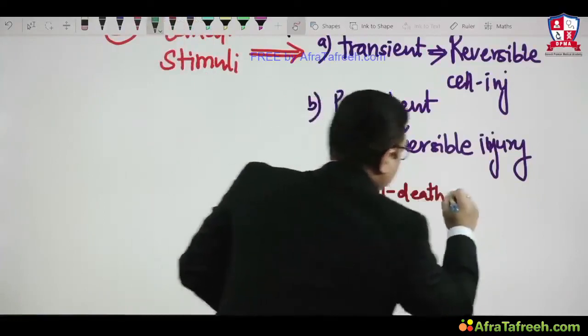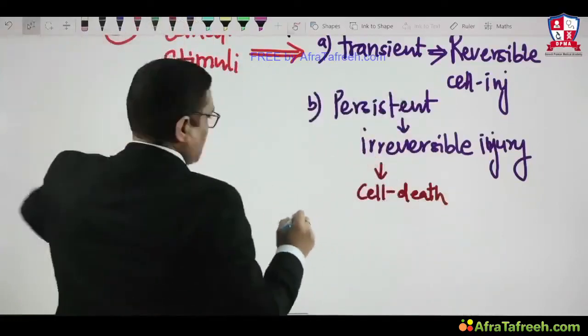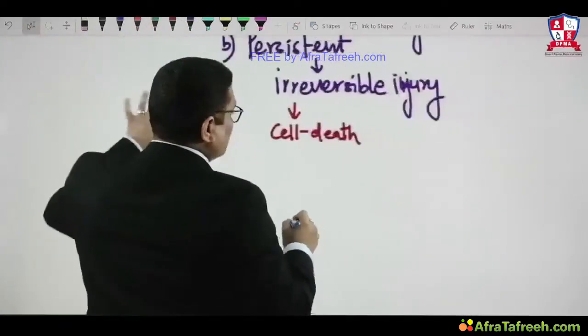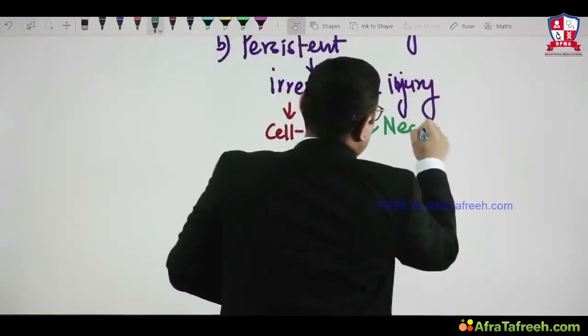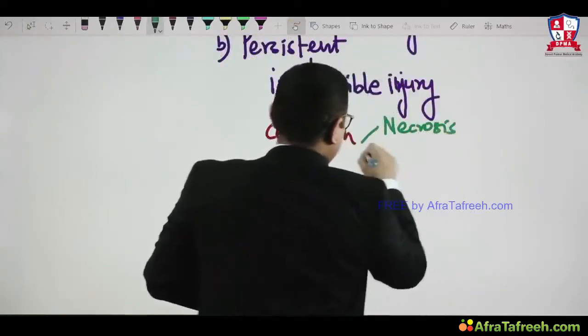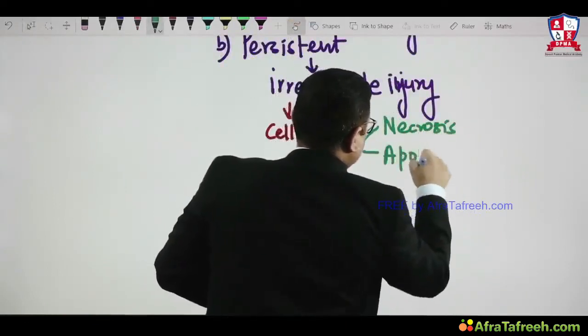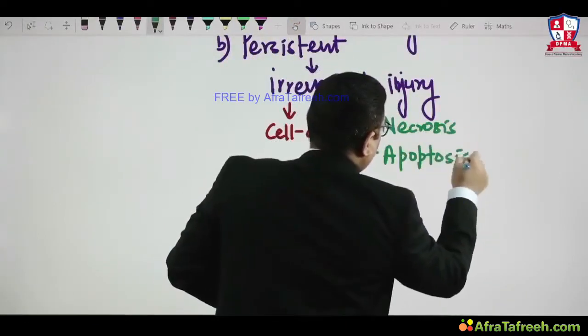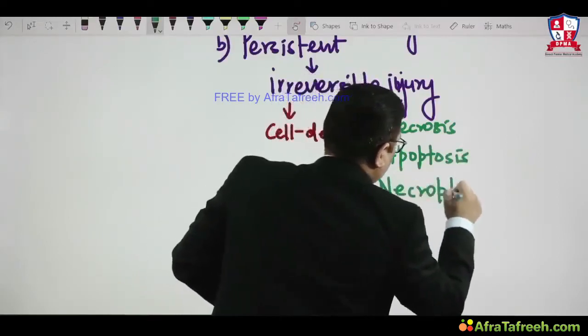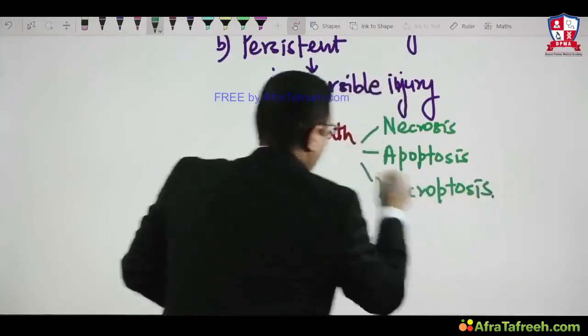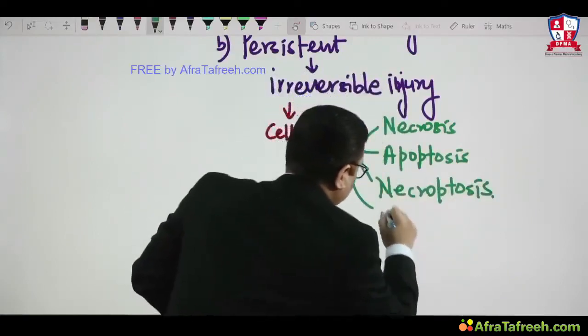After cell death, there will be morphological changes, and these morphological changes are necrosis, apoptosis, necroptosis and pyroptosis.